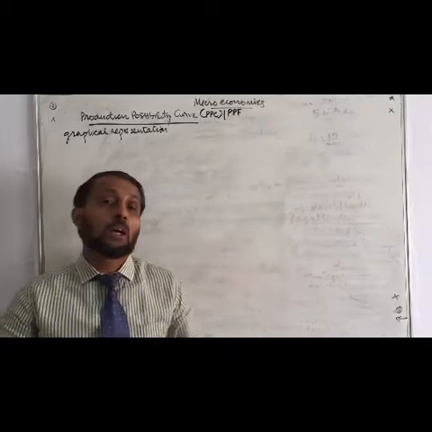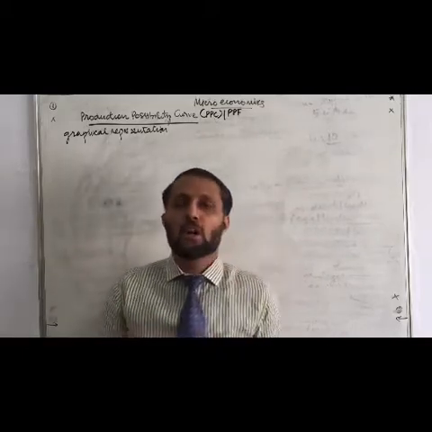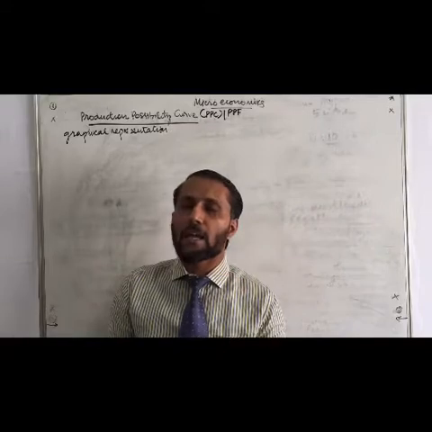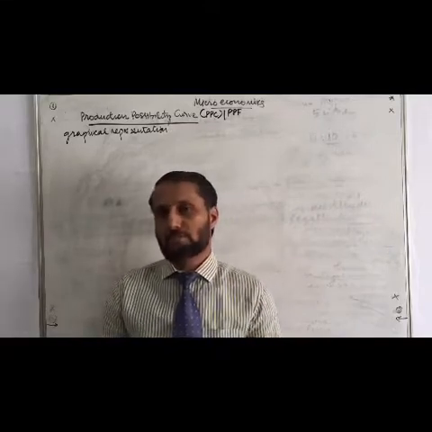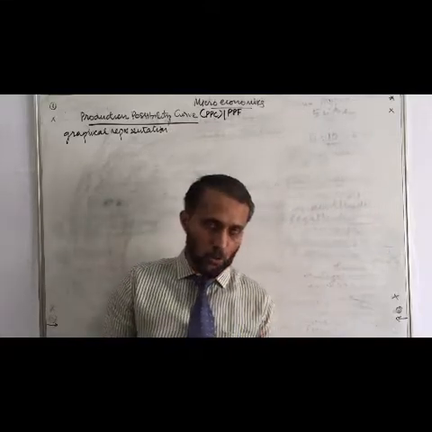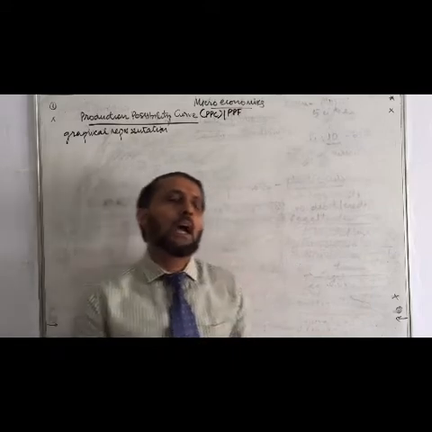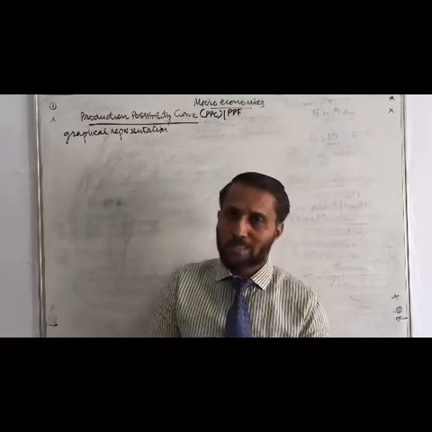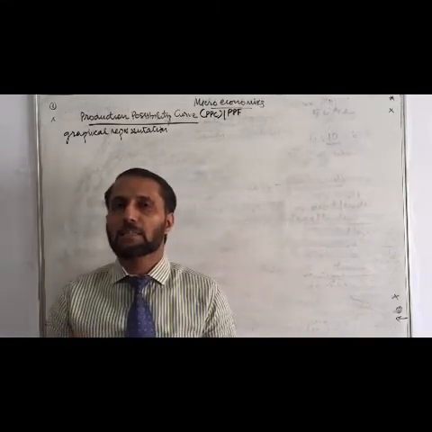Graphically, we can show the combinations of two goods which can be produced with available limited resources. Clear? That is what we are calling the PPC.